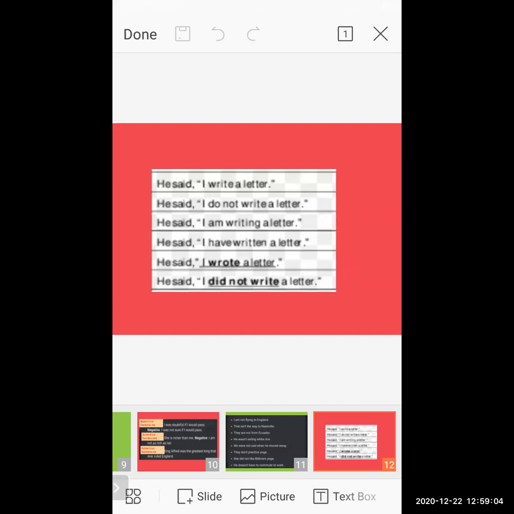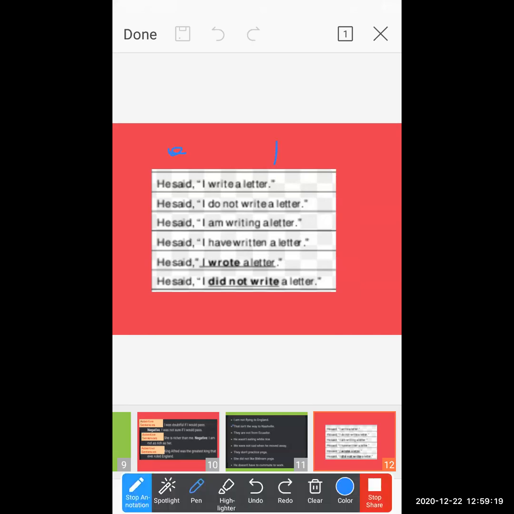I show you this kind of example because sometimes what you people do is just add "not", "never", "no", and you think your sentence is completed. No. If you add here, I do not write a letter, yes, of course, this sentence is a negative sentence. But what's wrong here? You are changing the basic meaning, which you should never ever do.